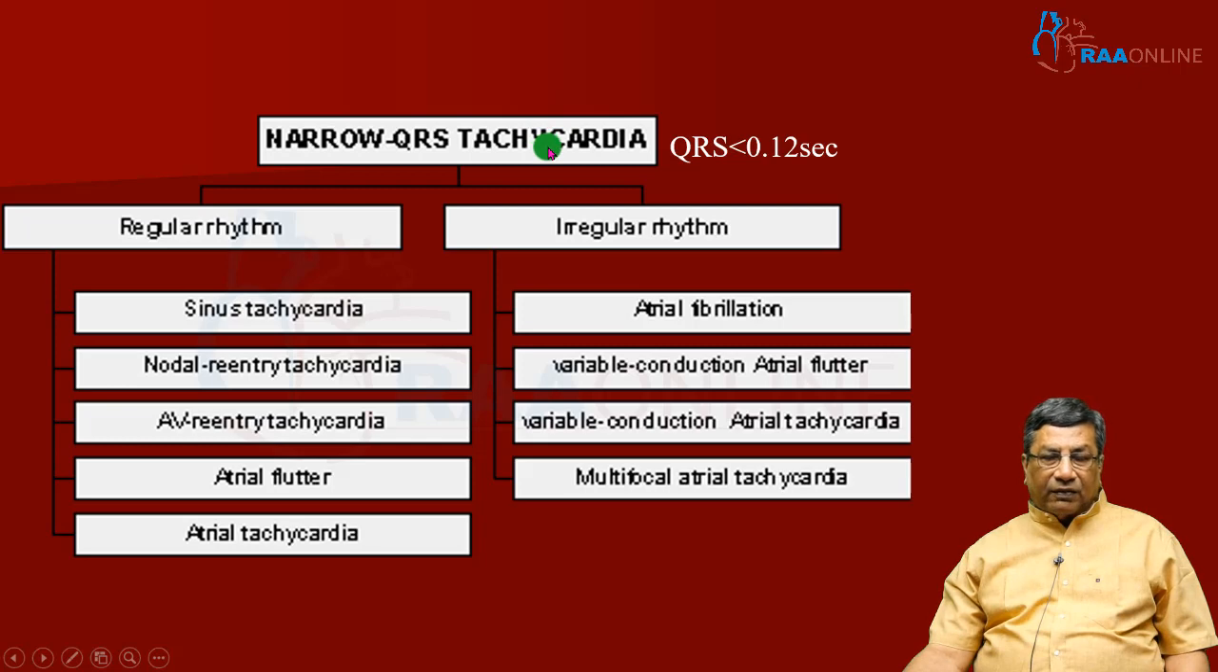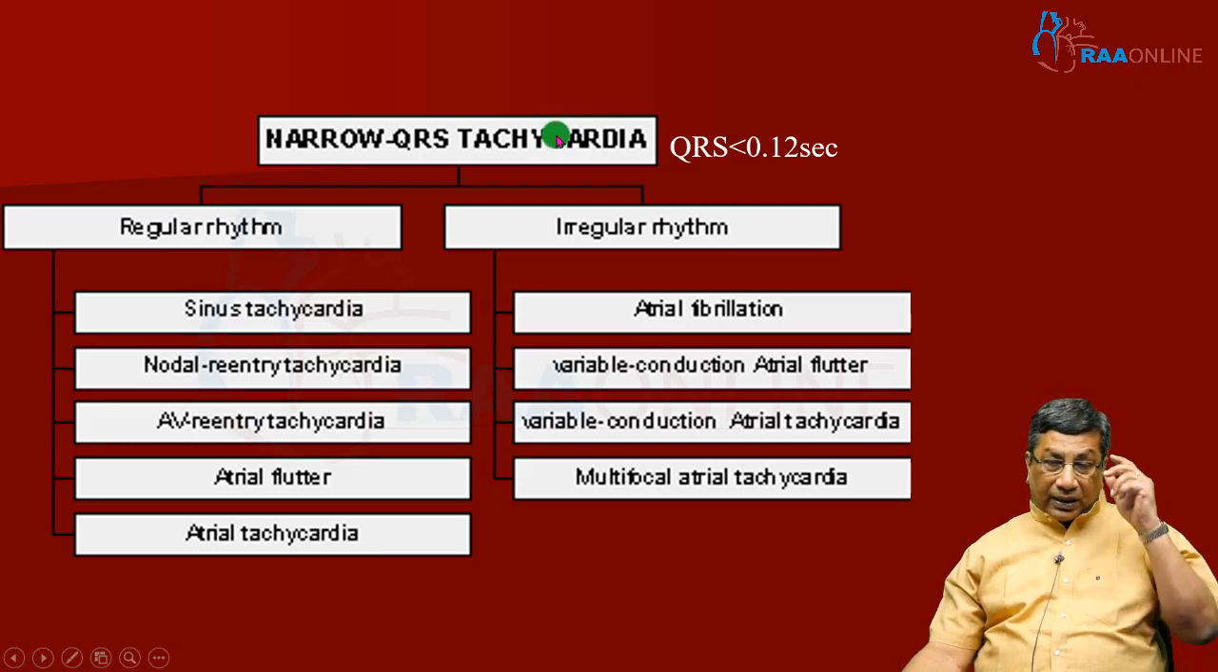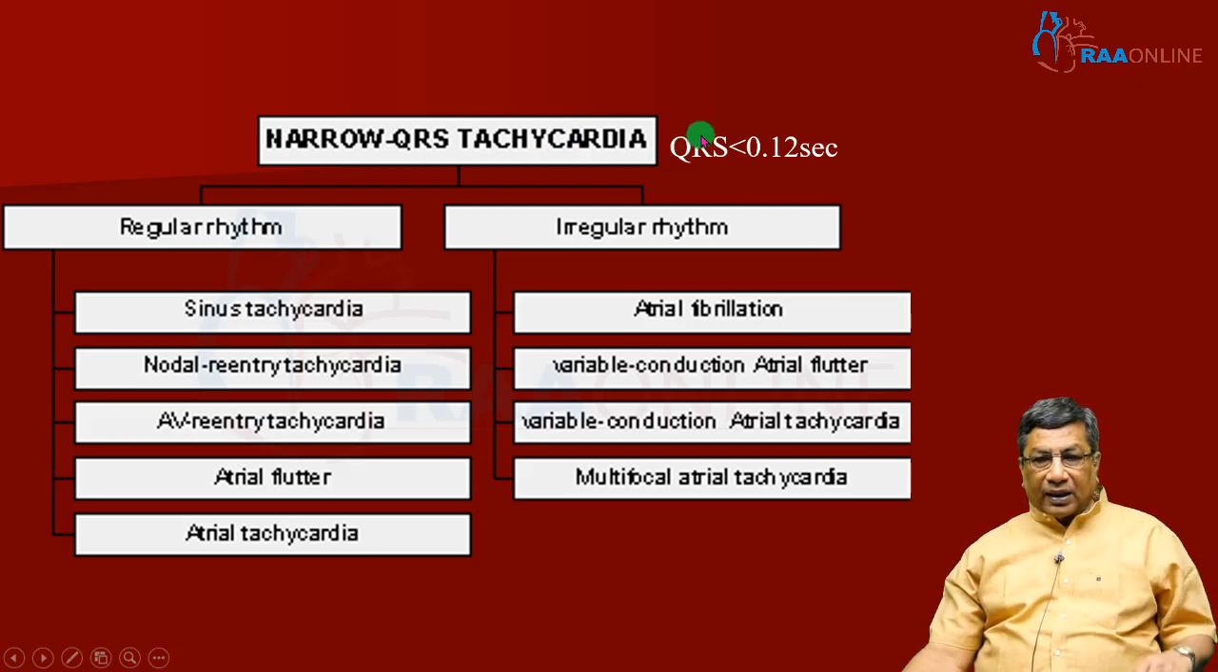Either atrial rate or ventricular rate more than 100 per minute is atrial tachycardia. Either the atrial rate or the ventricular rate or both more than 100 is tachycardia. Here the QRS is less than 0.12 second. So narrow QRS tachycardia can be divided into regular narrow QRS and irregular narrow QRS.